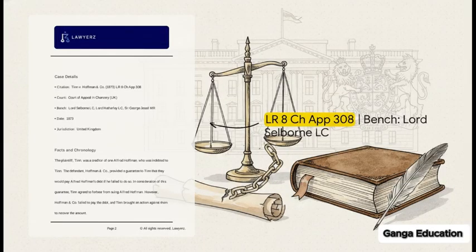So this 1873 case was heard in the UK Court of Appeal in Chancery. You'll want to note down the citation, LR 8 CH App 308. The bench was led by Lord Selborne LC, along with Lord Hatherley LC and Sir George Jessel MR. Listen, whenever you're writing a mains answer on the doctrine of consideration, quoting this specific bench is going to immediately show the examiner that your concepts are crystal clear.